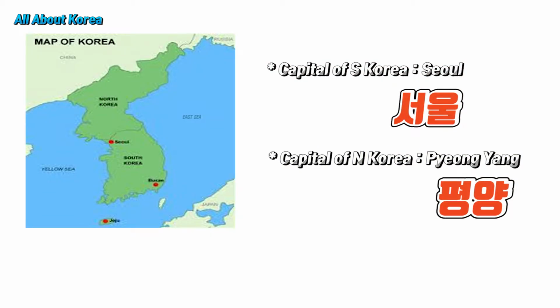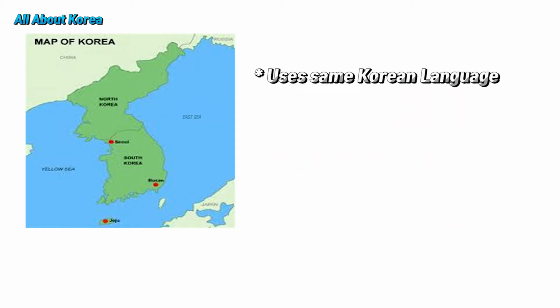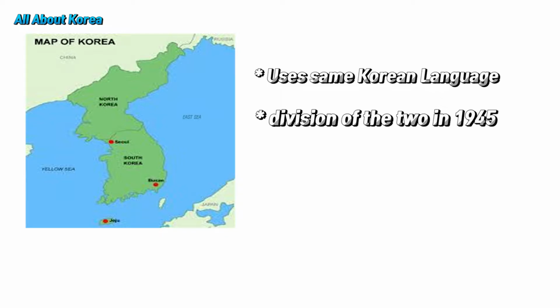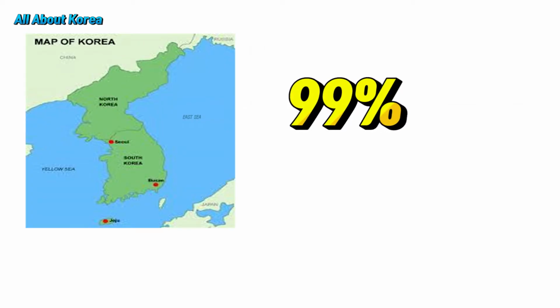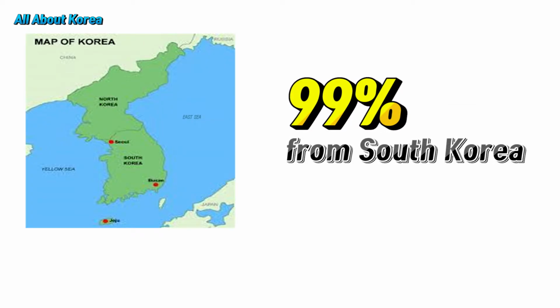South and North Korea, of course, share the same bloodline and use the same Korean language. But since the division of the two in 1945, North Korea has continued a very disconnected governance and especially no ties with the US, which makes it common for us to say Korea to refer to South Korea. So you can think that almost 99% of the people who are Korean are from South Korea.